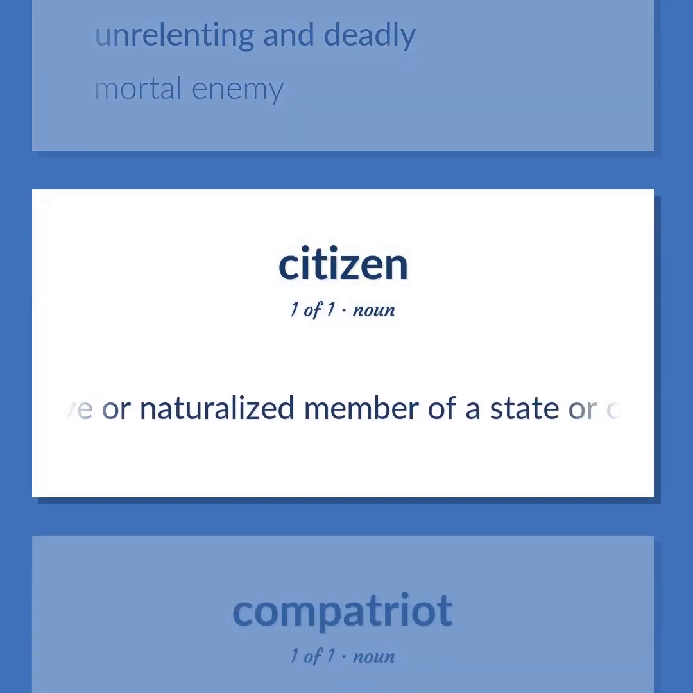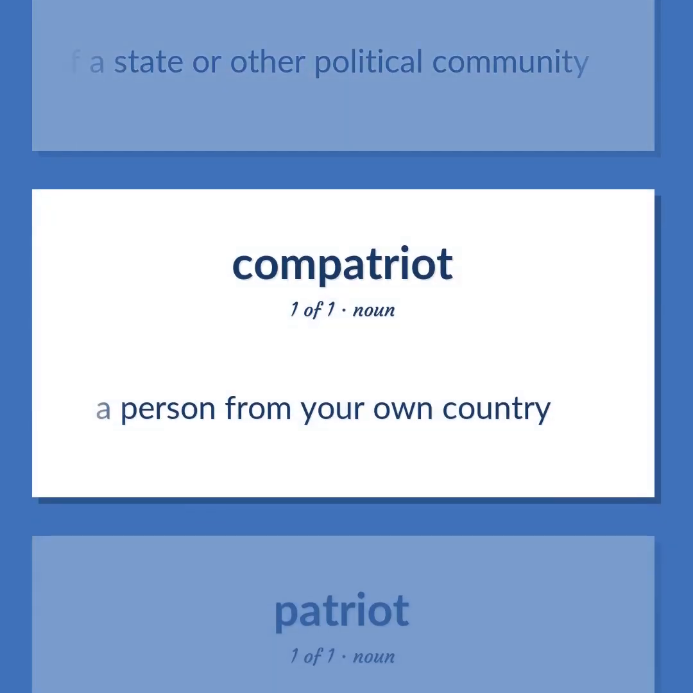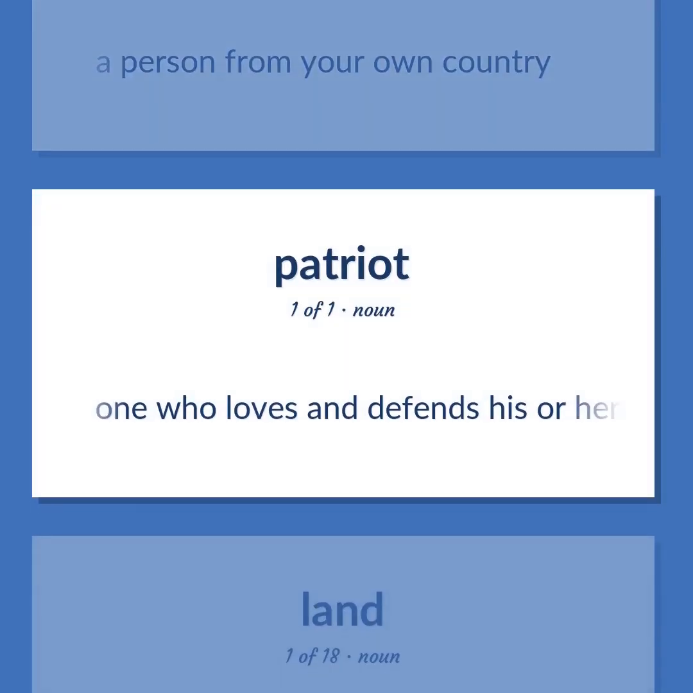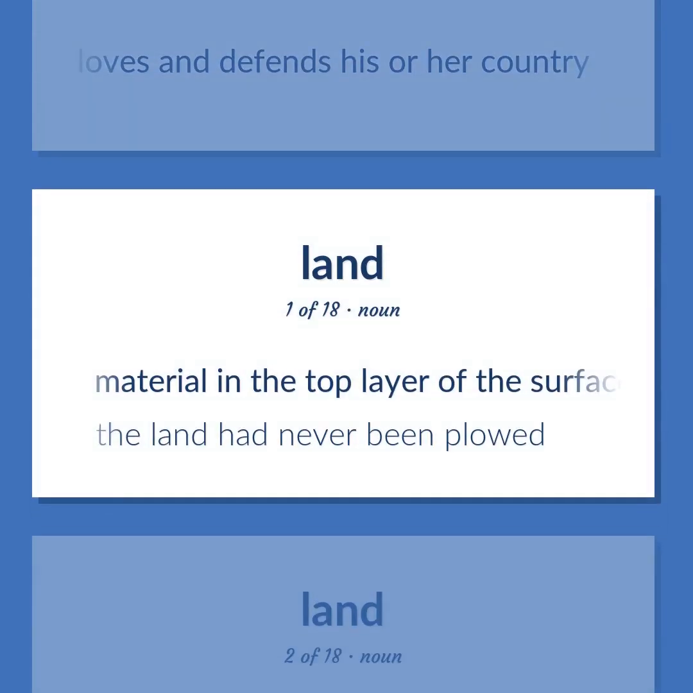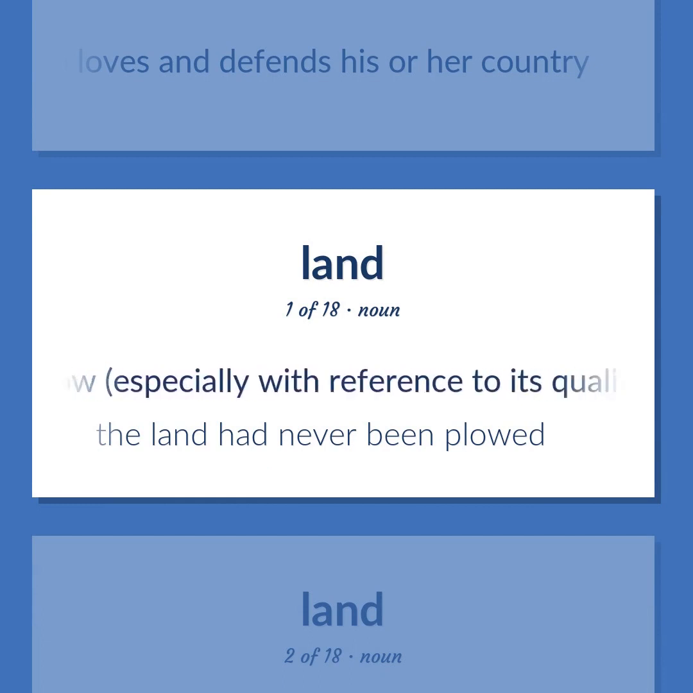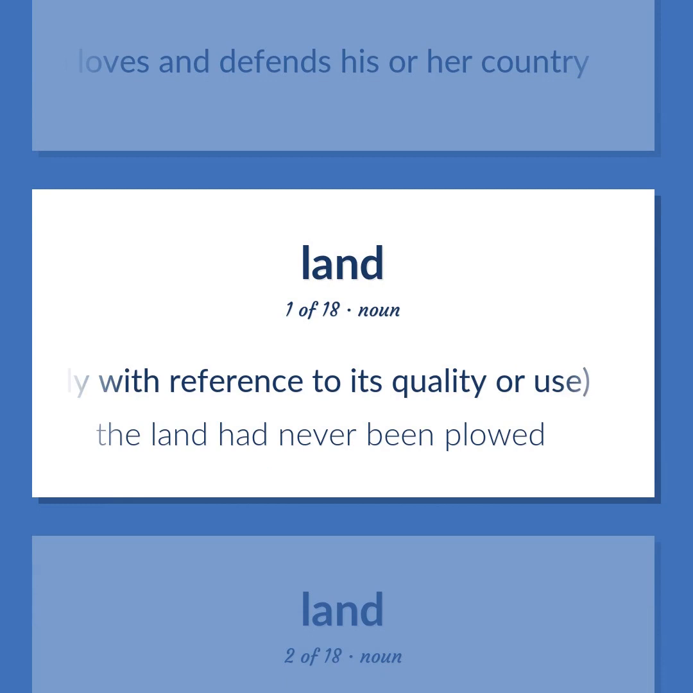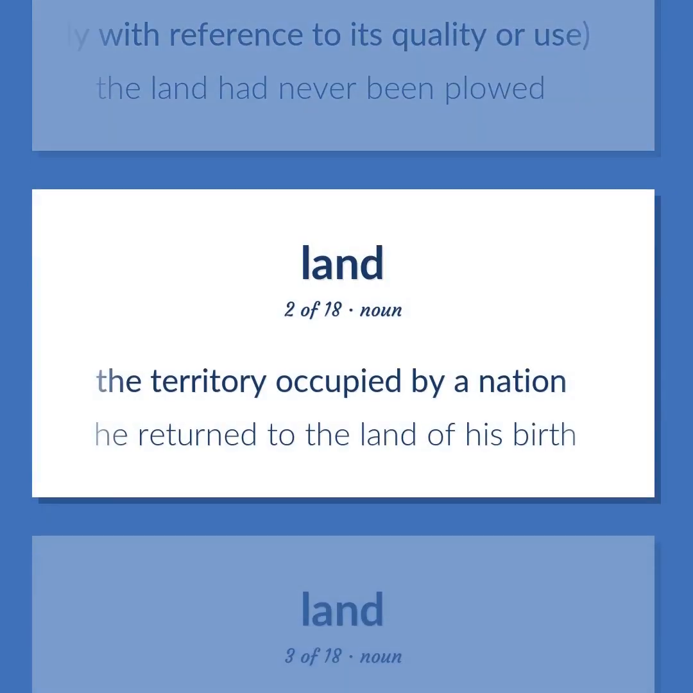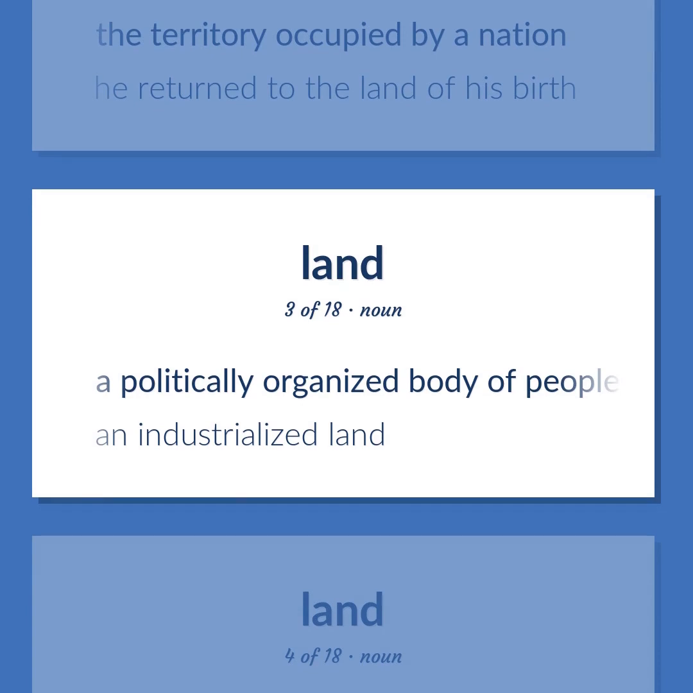A native or naturalized member of a state or other political community. A person from your own country. One who loves and defends his or her country. Material in the top layer of the surface of the earth in which plants can grow, especially with reference to its quality or use. The land had never been plowed. The territory occupied by a nation. He returned to the land of his birth. A politically organized body of people under a single government. An industrialized land.